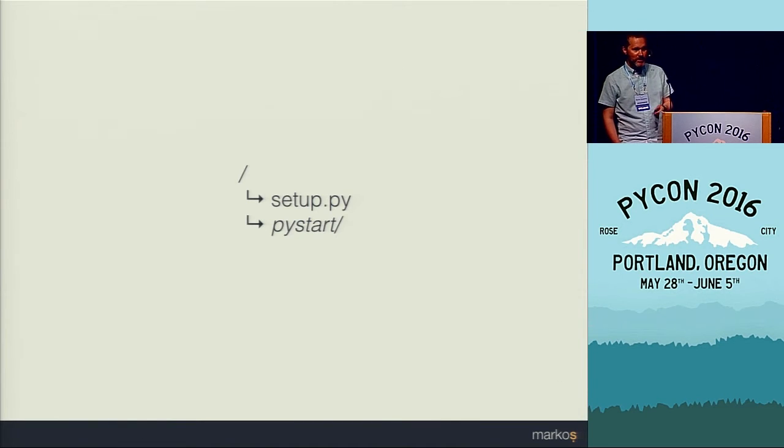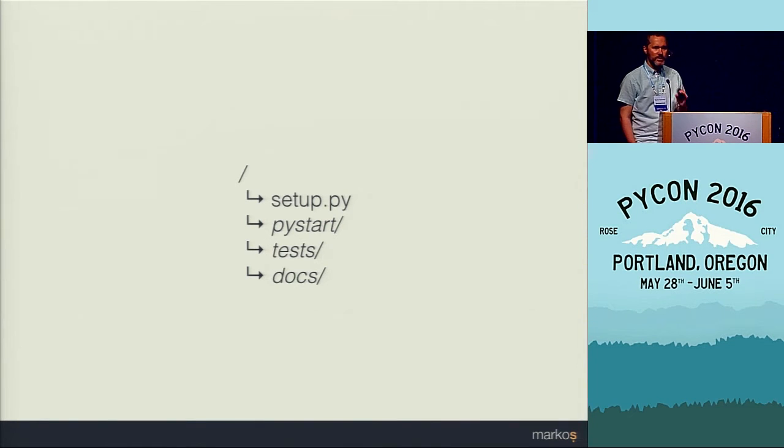Probably you don't have to do this, but why complicate if you don't have to? I also like to create two additional directories at the top level, one for tests and one for documentation, so they're easy to find if needed, and it's also easy to include or exclude them from the package itself.